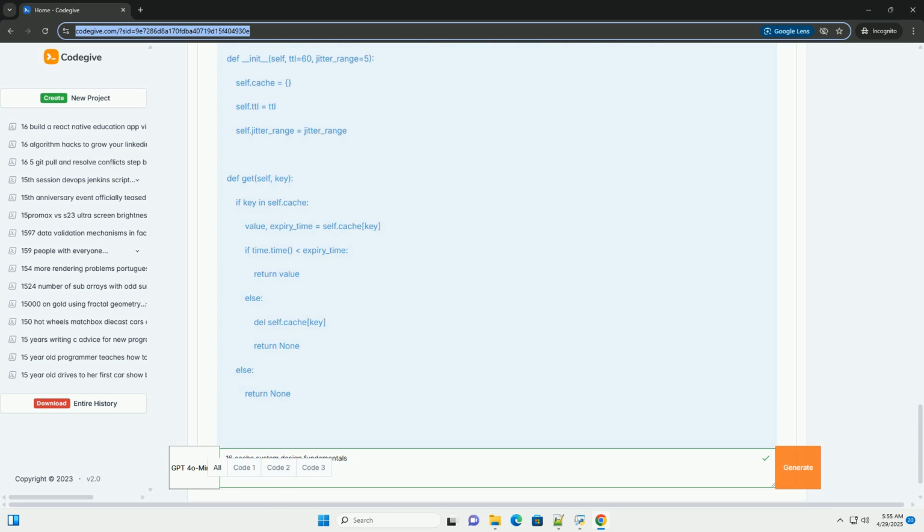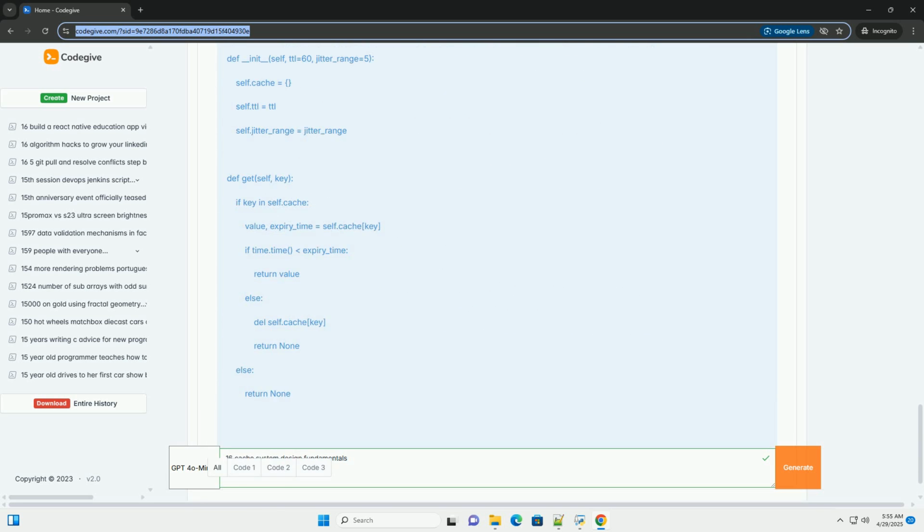2. Cache types, identifying the right fit. Different cache types suit different scenarios. In-memory cache: fastest, but limited by available RAM. Suitable for frequently accessed, relatively small data sets. Example, functools.lru_cache. Disk cache: slower than in-memory, but can store larger data sets. Useful for persistent caching across restarts. Example, serialization/deserialization to a file.